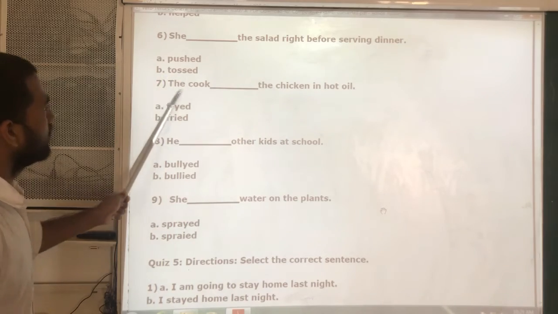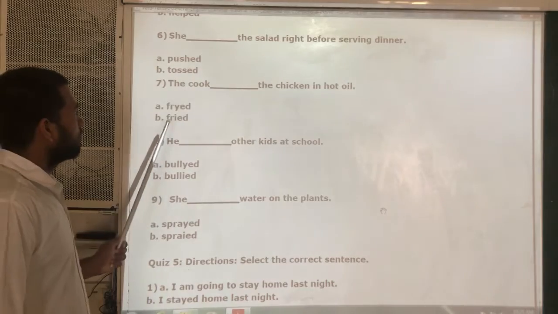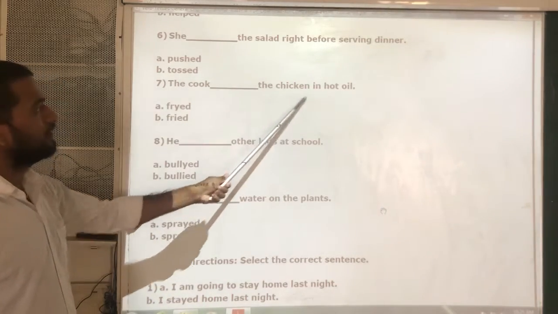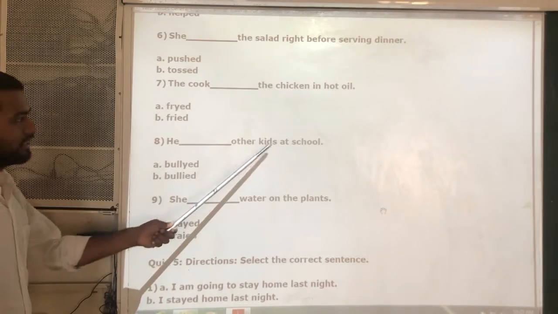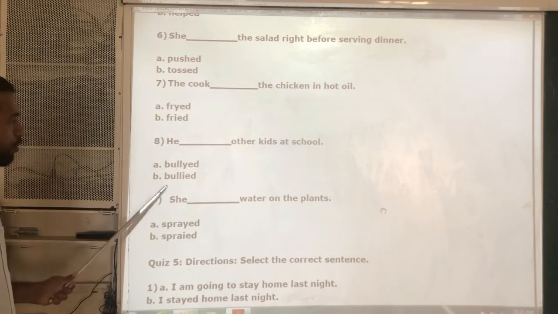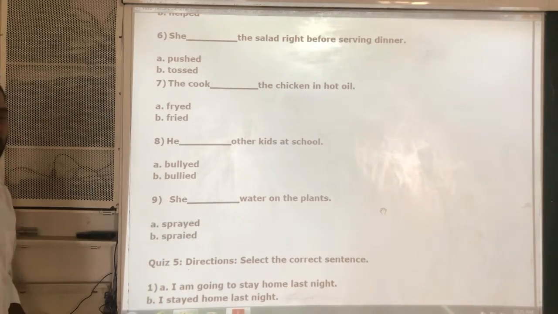Next, seventh one. The cook dashed the chicken in hot oil. The cook fried the chicken in hot oil. Okay? Next. He dashed other kids at school. He bullied. This is the correct one. Bullied other kids at school means he always pokes or makes fighting with other kids.